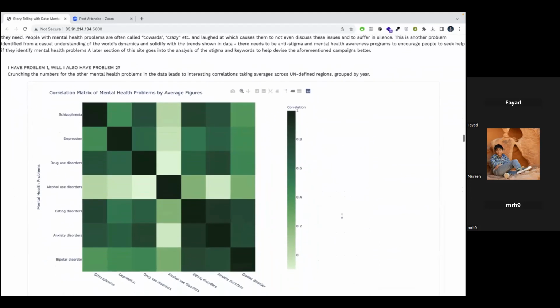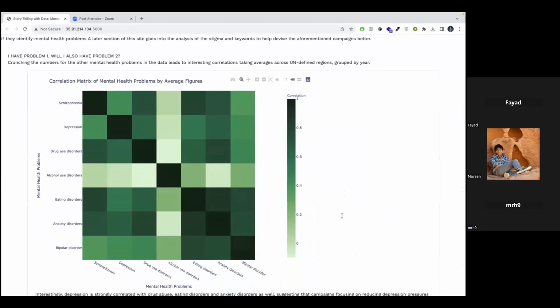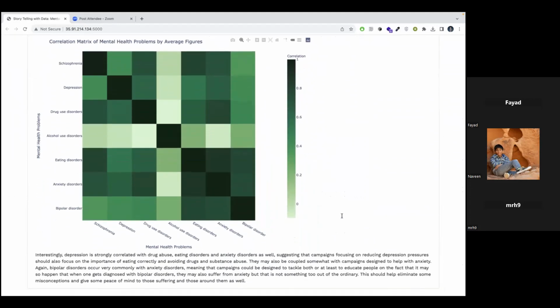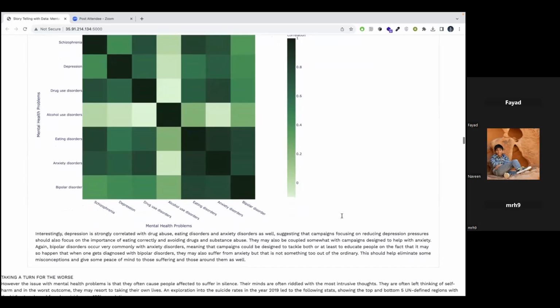We also took a look at how certain mental health problems are correlated to others and find that depression is strongly linked to eating disorders, drug use disorders, and anxiety, meaning that campaigns could be designed to jointly tackle all of these problems.